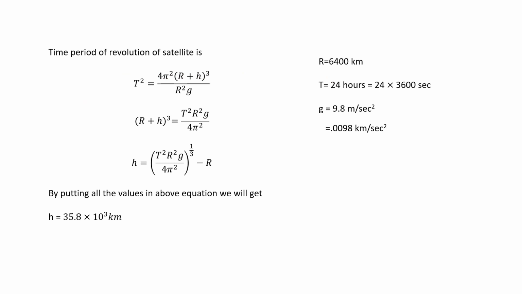Here we know that the time period of revolution of a satellite is T square is equal to 4 pi square (R plus h) whole cube, whole divided by R square g. And again we know that the radius of earth R is equal to 6400 kilometer and T is equal to 24 hours, that is we can write it as 24 into 3600 seconds, and g is equal to 9.8 meter per second square or 0.0098 kilometer per second square. So by putting all these values in the equation, we'll get that h is equal to 35.8 into 10 to the power 3 kilometer.